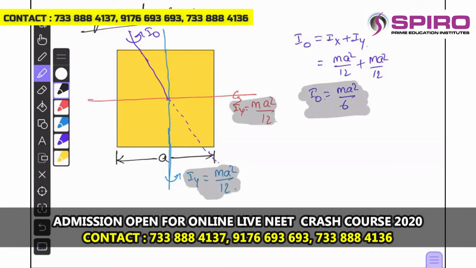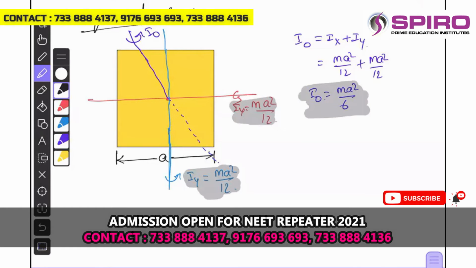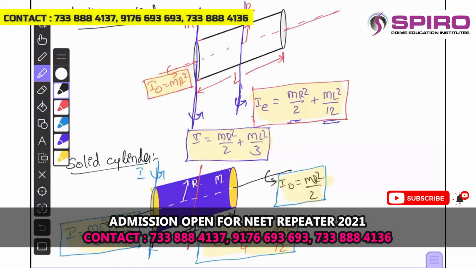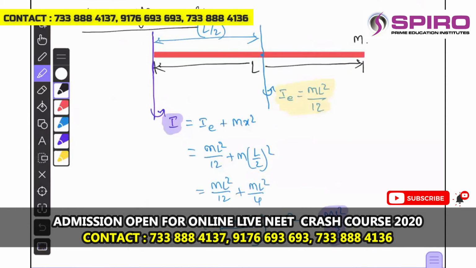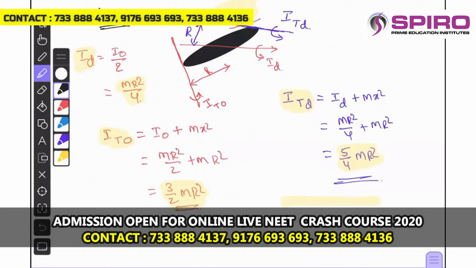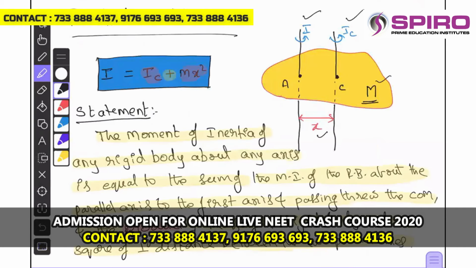So these are the different objects we have seen, and just to see all the objects we have covered: hollow cylinder, solid cylinder, thin uniform rod, hollow sphere, solid sphere, and disc. And for the ring, we have applied the parallel axis theorem and perpendicular axis theorem, right?